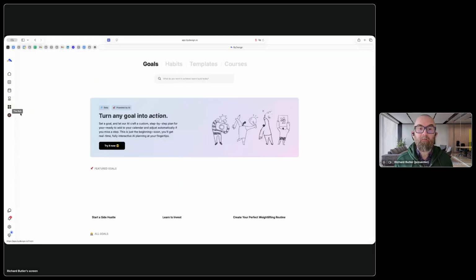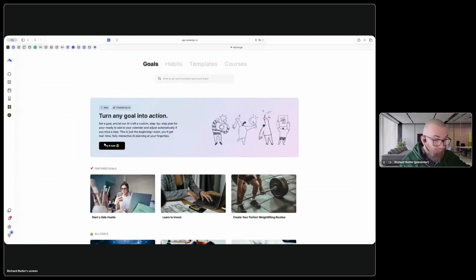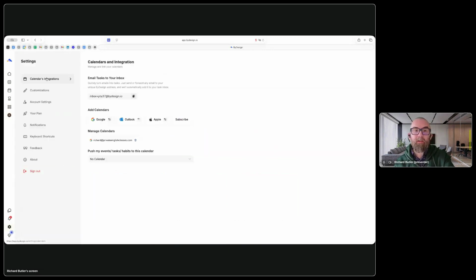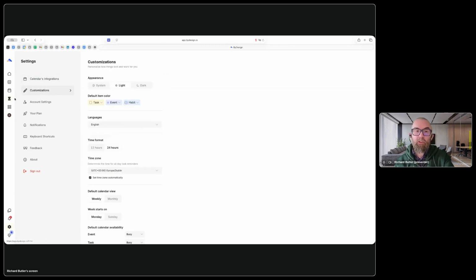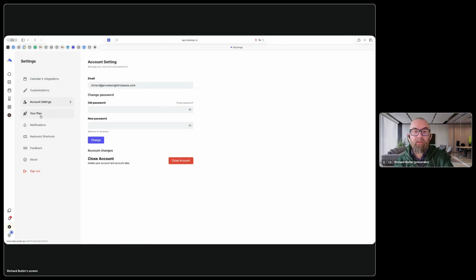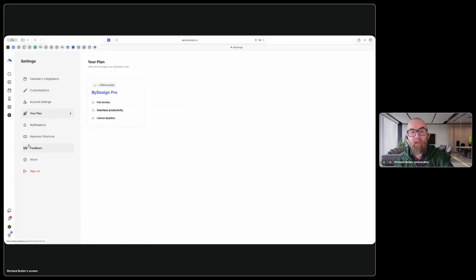Then you have goals into actions. I've never actually tried this, okay? So I will do this in a later video when I have more time to play around with it. I have my settings here. I can integrate all my calendars, customizations, account settings, my plan, lifetime plan, keyboard shortcuts. So there's a lot that I can do here.